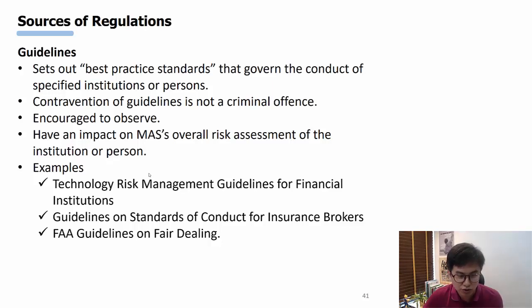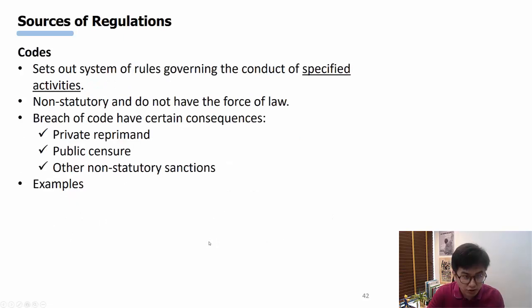particular financial institution, right? You also have guidelines on standards of conduct for insurance brokers. You also have FAA guidelines. FAA means Financial Advisers Act. Guidelines on fair dealing. Okay, there is a certain behavior you need to observe as a guideline. The next one are codes, right?